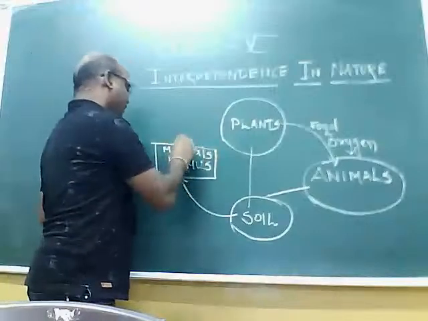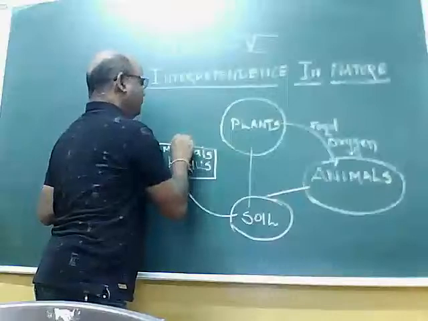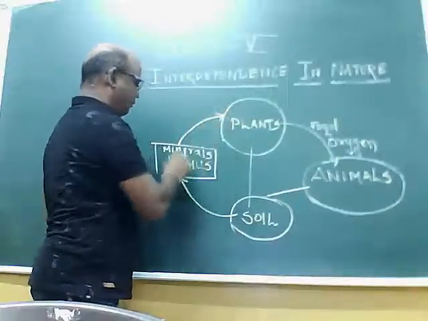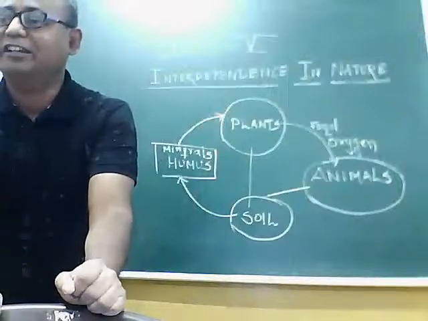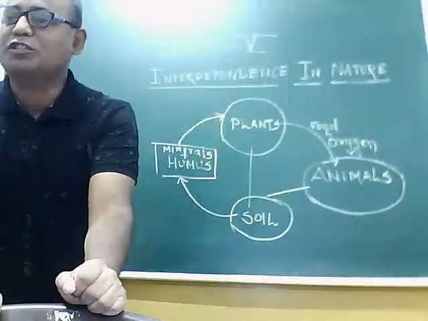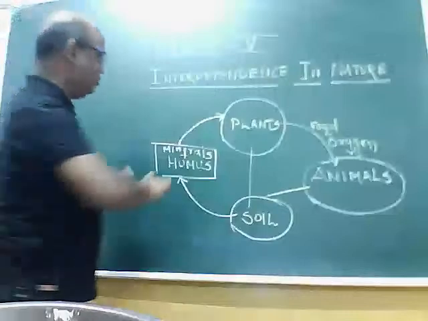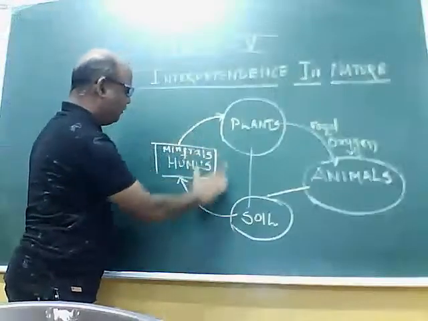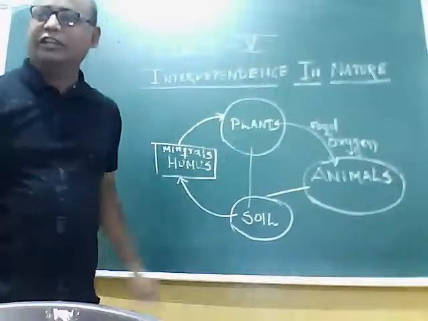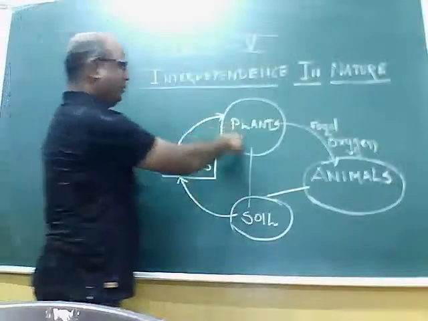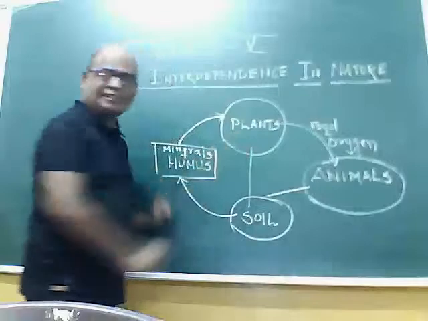And again, these minerals and humus, organic matter, are used by plants. This is how the circulation of organic matter and minerals takes place in nature. Plants prepare food in the process of photosynthesis.